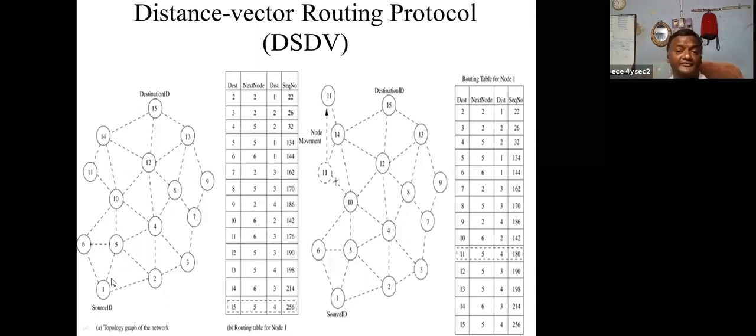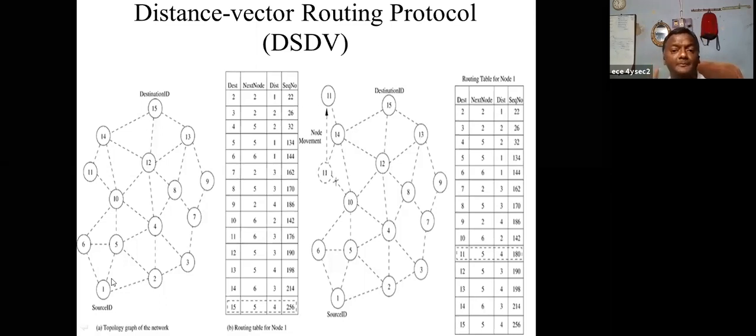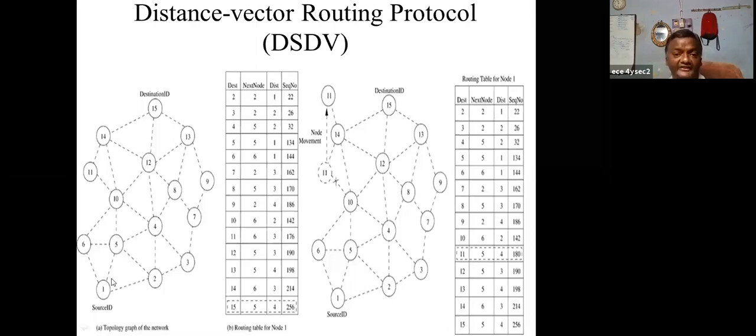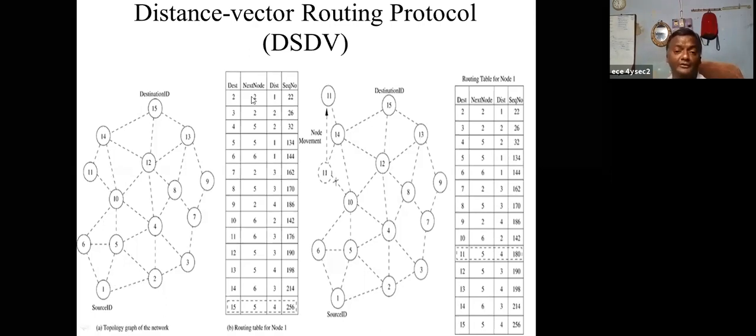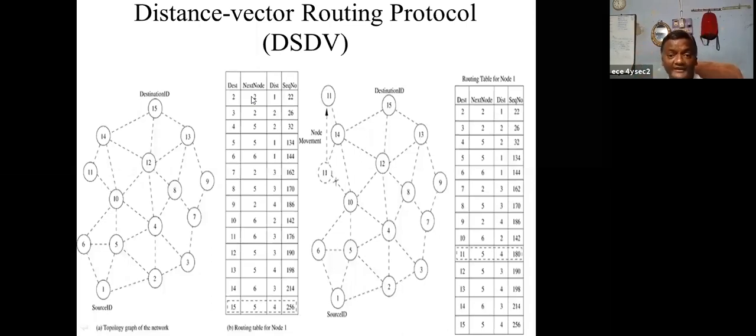So that's what I said in the previous one. Each and every node should maintain all the nodes existing in the network, with the least cost, the distance, and the immediate node. So this is called a routing table. To update the routing table, there are 3 steps.